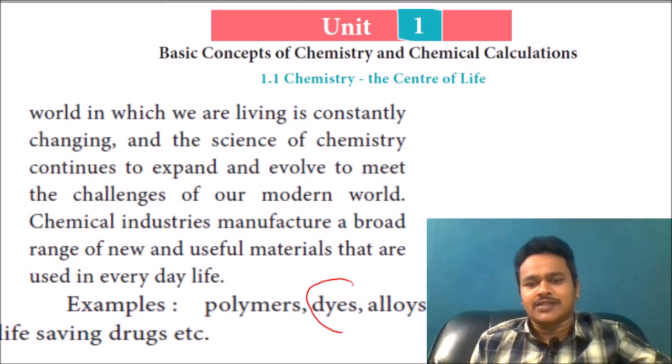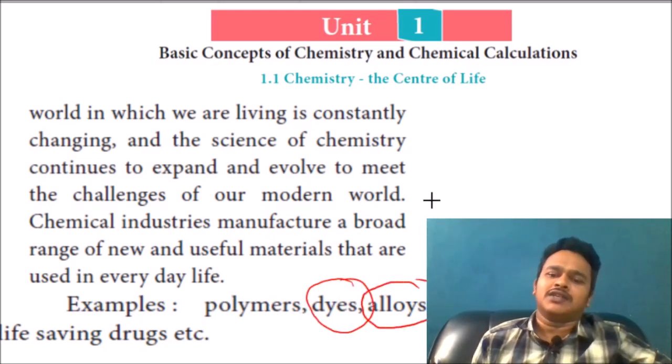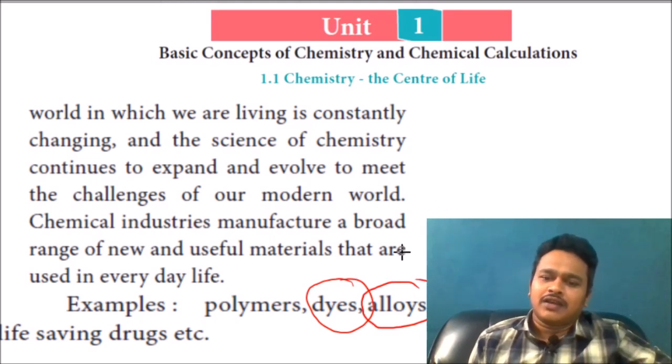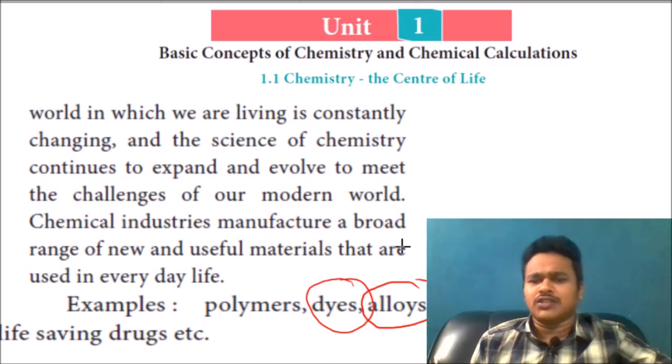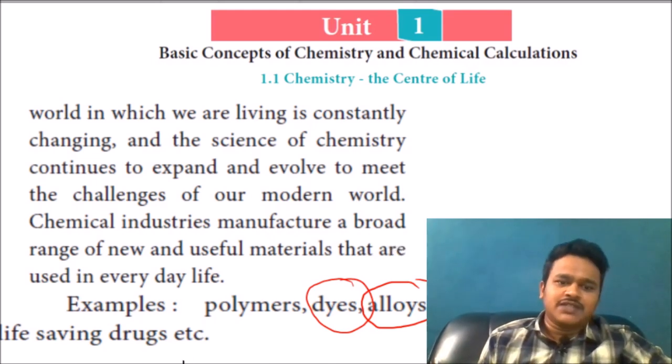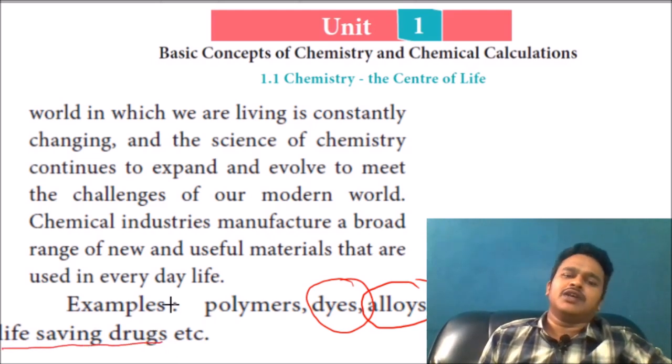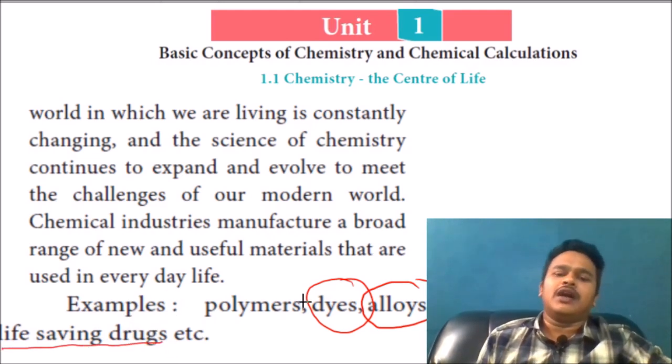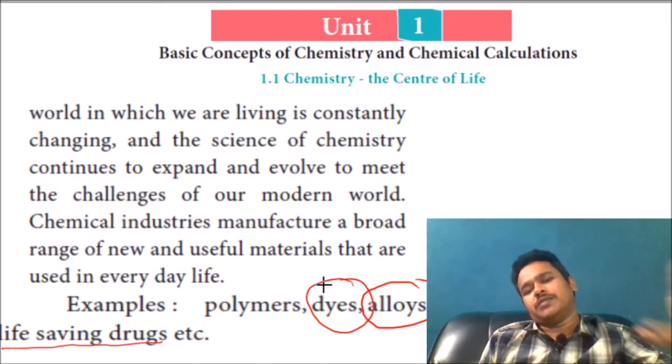Dyes means colors. Alloys means mixing of metals. Our coins, brass, anything: a coin is one type of alloy, a mixing of some metals. Life-saving drugs, that means medicines, all come from the knowledge of the science of chemistry.